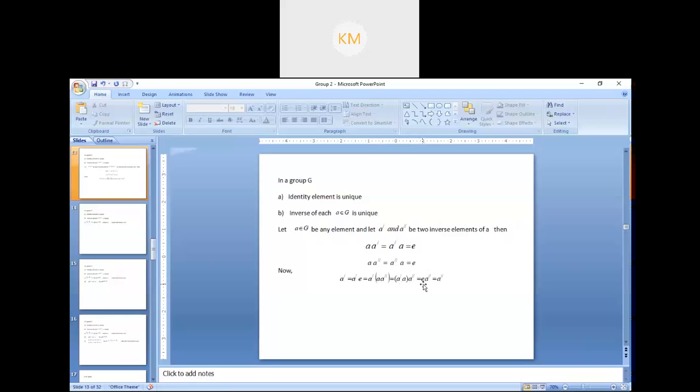Now, as e is the identity element, if you multiply e with any element, you will get the same element. That means e into a double dash, you will get a double dash. Now see, we have proved that a dash is equal to a double dash. That means the inverse of a is unique. So this is the proof to show that the inverse of each element in G is unique.